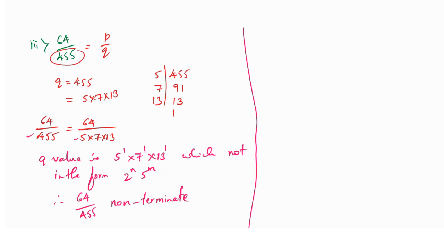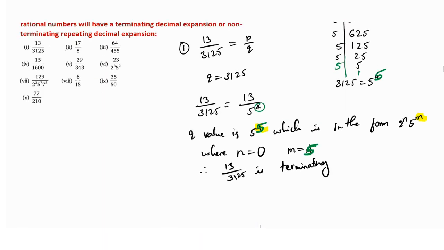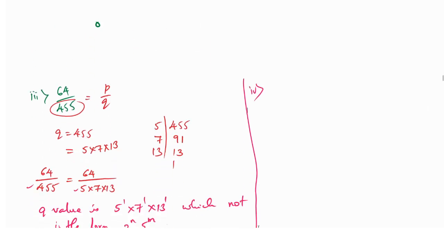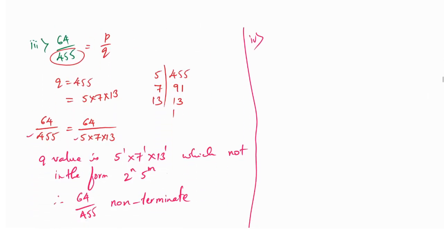Okay. So next one, the fourth one. Again I have to go back and check that question. Which one? 15 by 1600. Yes, no? The question? Yes, the 15 divided by, sorry, not 64, 15 divided by 1600.